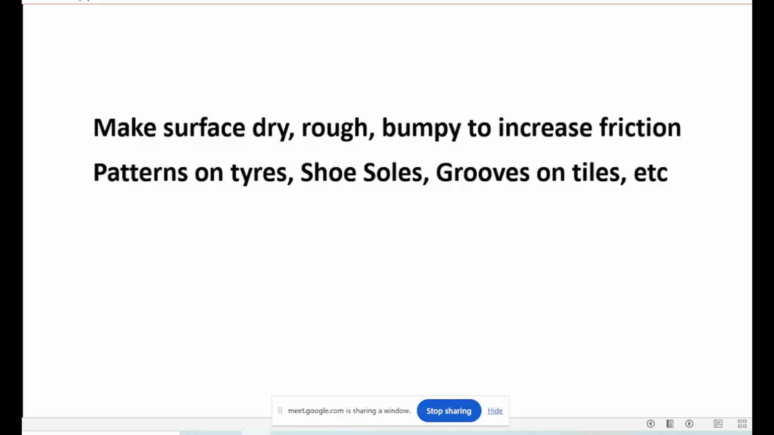It should be rough. I showed you that path. It should be rough, bumpy, up and down. So it should be dry, rough and bumpy, up and down to increase friction. So we'll see patterns on tires, shoe soles, grooves on tiles. See how we make the surface dry, rough and bumpy.